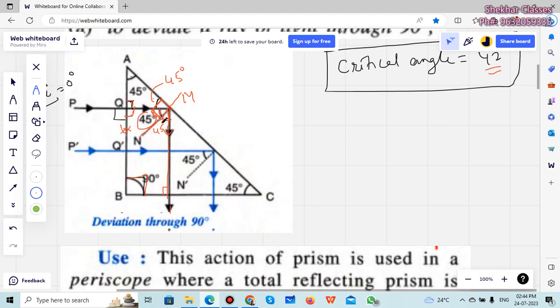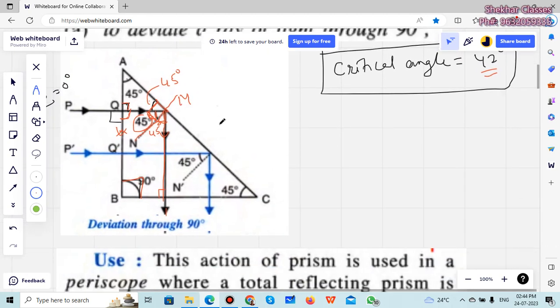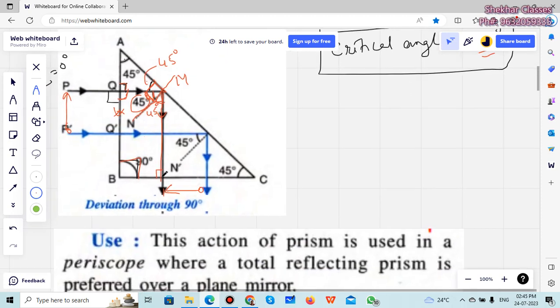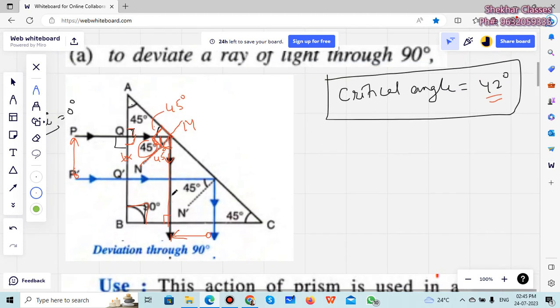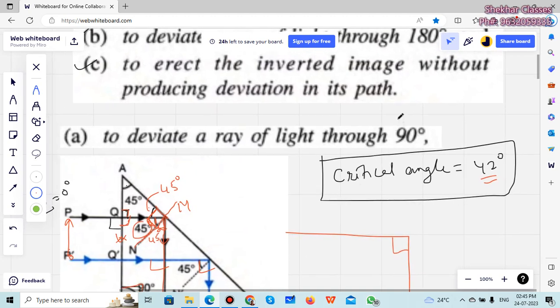So what do we see in this case? When we deviate through 90 degrees, what happens, right? If there is an object over here, what do we see? The head will come here, fine, and the tail will come there, fine. The two rays of light entering the prism got refracted, right, and became what? Perpendicular to each other. Can you see that? These two are perpendicular to each other. So one ray of light went like this and came like this. Is it not at 90 degrees? Fine. So this is called deviation through 90 degrees.